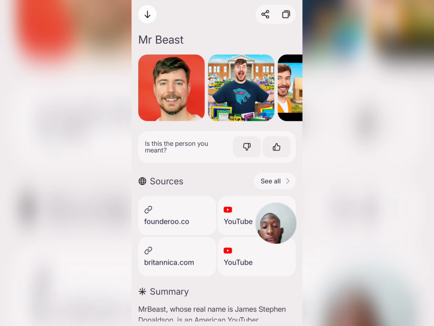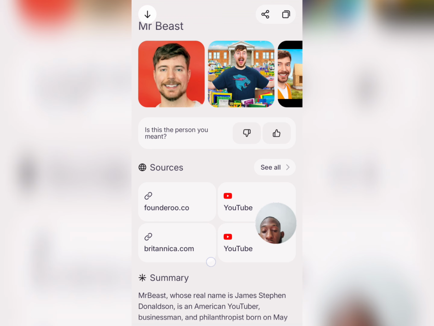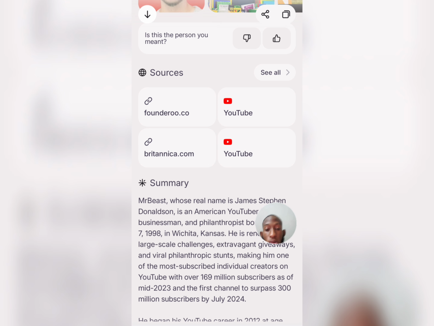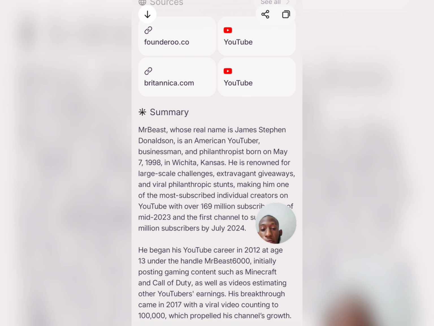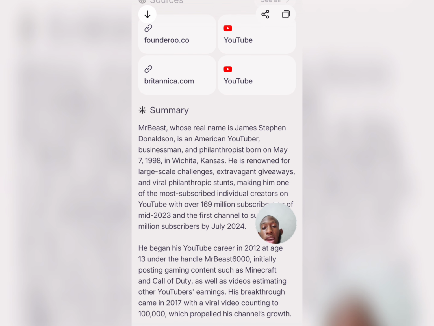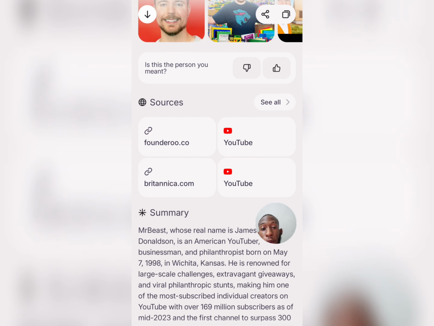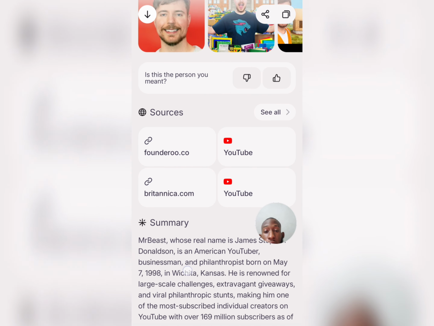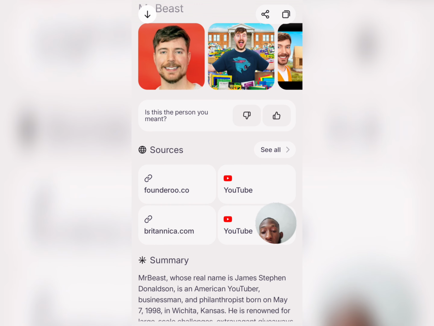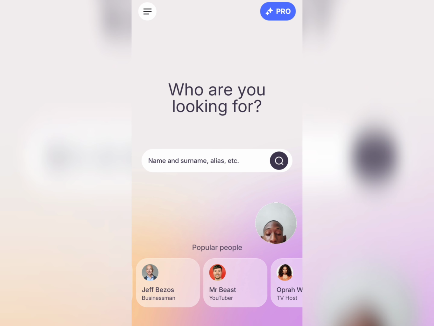And you will find everything as it relates to their YouTube channel, information, everything there is to know about Mr. Beast. If you want to share it with your friends and family, tap on the share button at the top, and you can also copy the information that you have seen. You can see their YouTube channel, everything that they have on the internet. So that's it for the application.